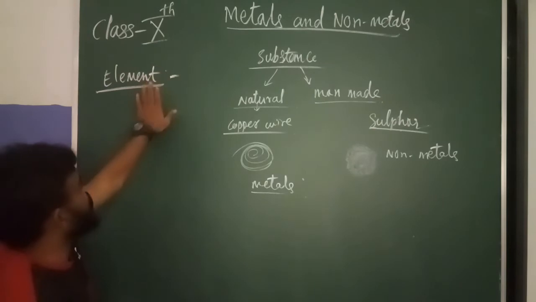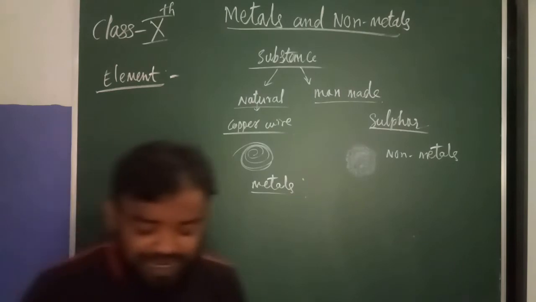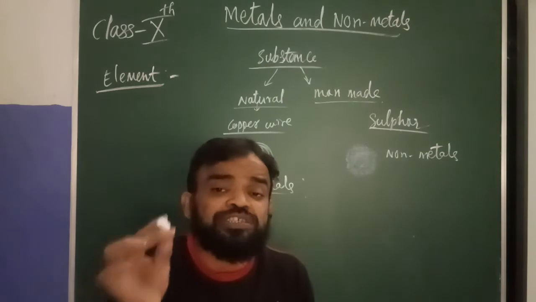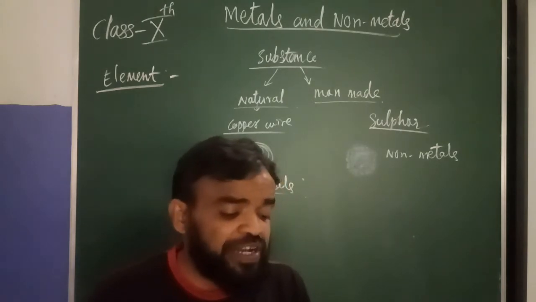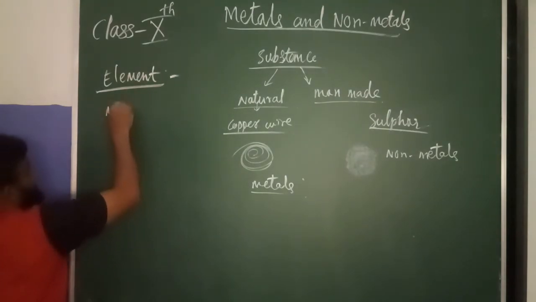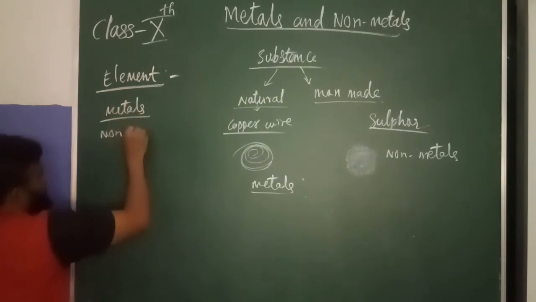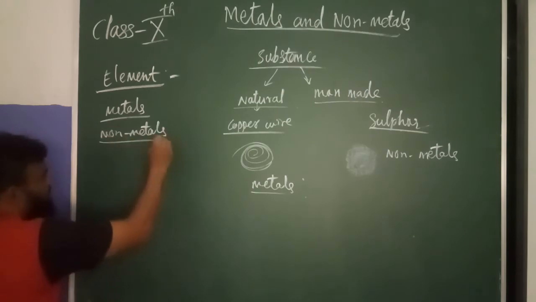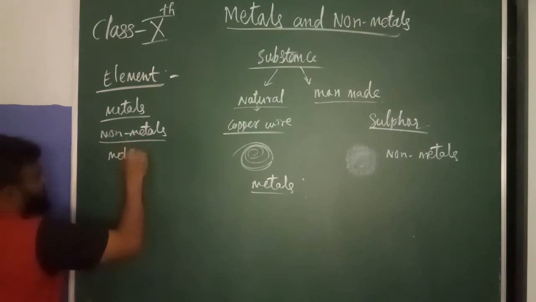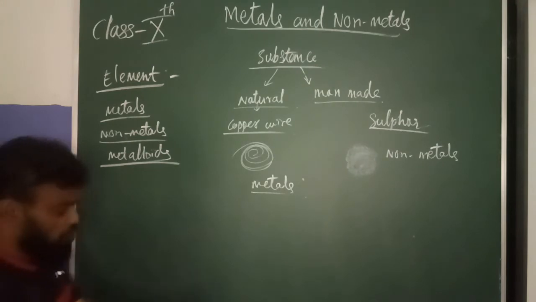That is element. An element is a substance that can't be broken into a more simpler substance. They are all classified into different categories. First one is metals, then non-metals, metalloids, and noble gases.